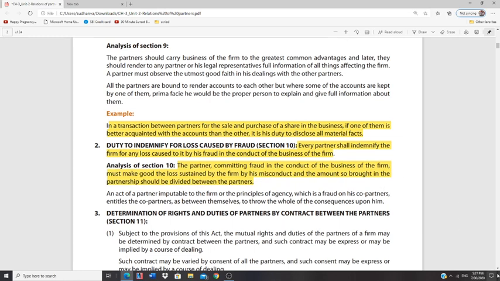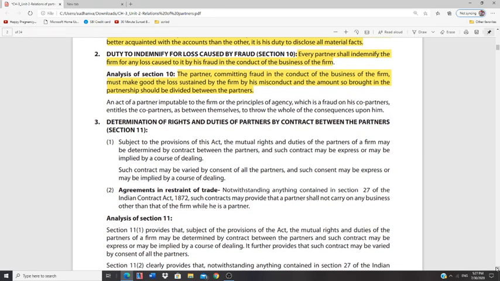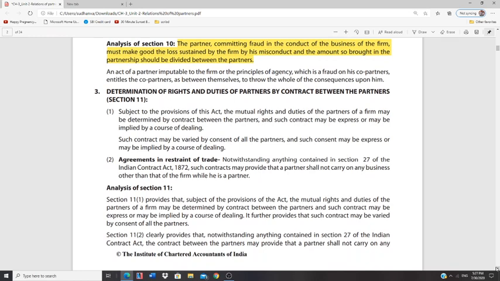Okay. Then next comes determination, as per section 11, of rights and duties of partners by the contract between the partners. Contract is your partnership deed. So what does section 11 say? Usually the mutual rights and duties of the partners may be given in an agreement, that is, the partnership deed. This partnership deed can clearly state these rights and duties of a partner, or they can be implied. In that case, the partners have to follow the partnership deed.